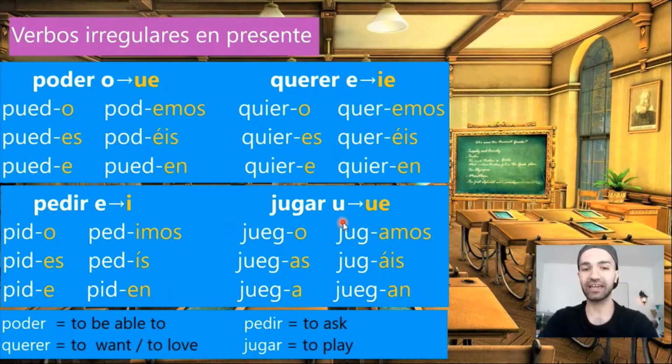El verbo jugar. Jugar means to play. Yo juego, tú juegas, él juega, nosotros jugamos, vosotros jugáis, ellos juegan. So, here, the U will become UE. Juego, juegas, juega, juegan. En nosotros and vosotros, as usual, regular: jugamos, jugáis.